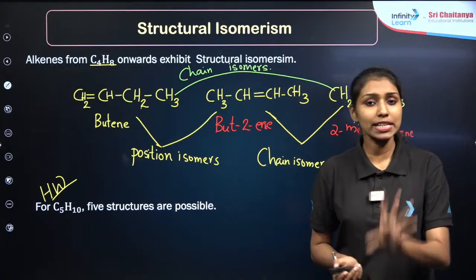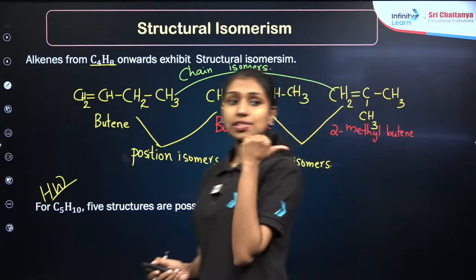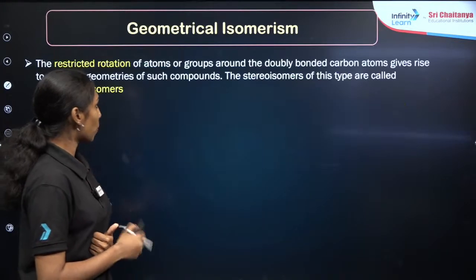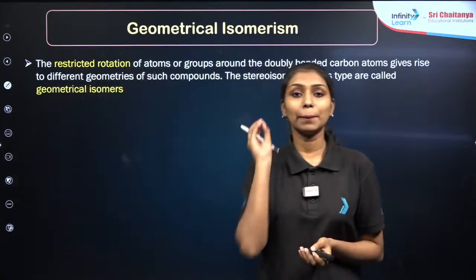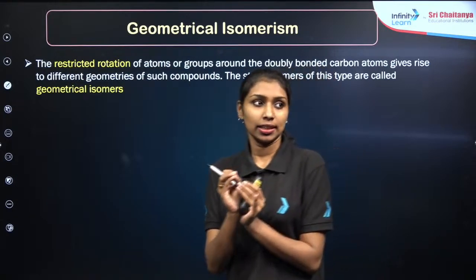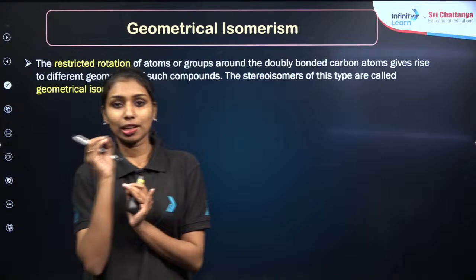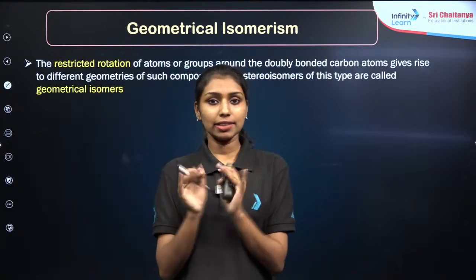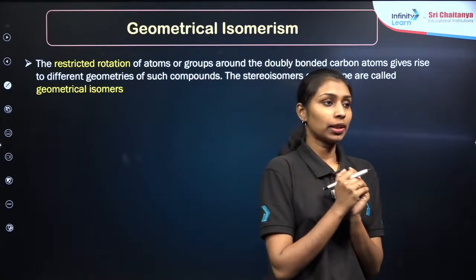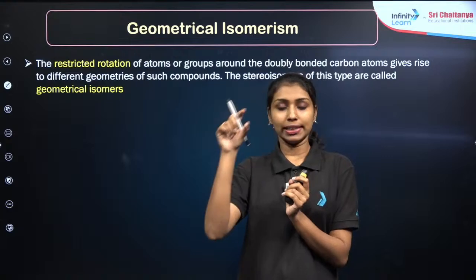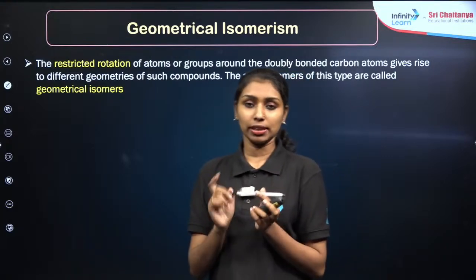Okay, this type of isomerism is a little bit easy. Now let us talk about the geometrical isomerism. I need your complete attention here. It is a little bit tough, but if you have the concept or the idea, it will be very easy. So I have already mentioned that there is a double bond in alkenes.